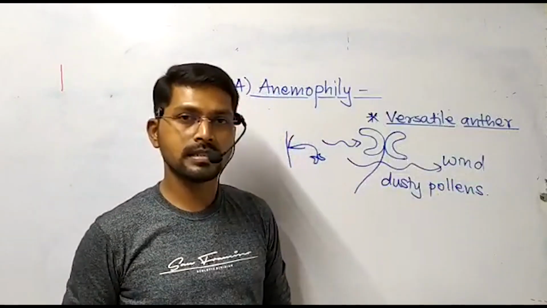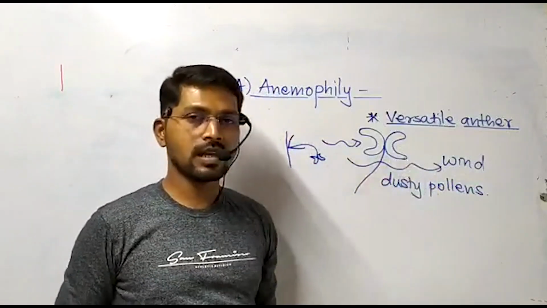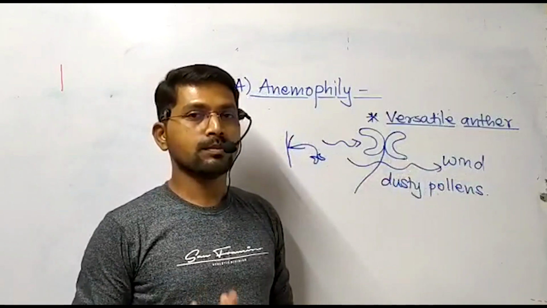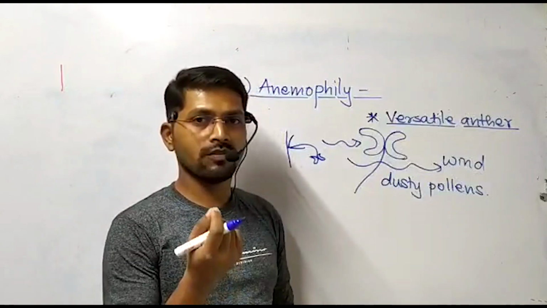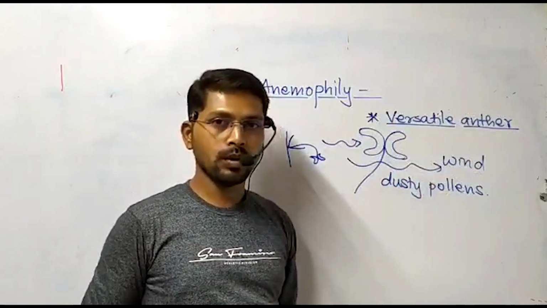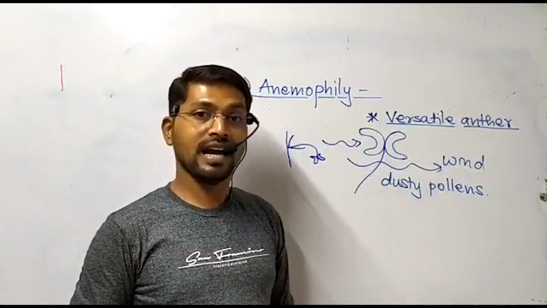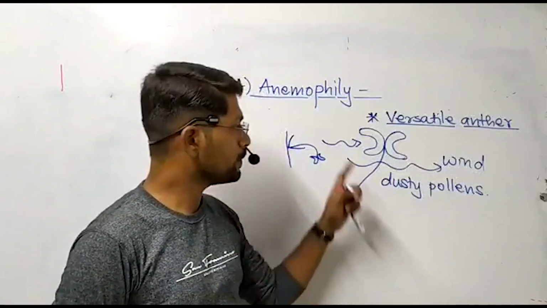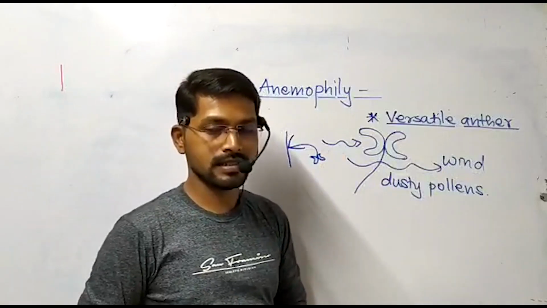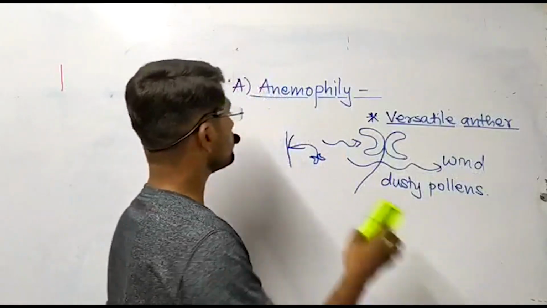Huge number of pollen grains are produced, because when agency is required in carrying the pollen grain, there is more chance of pollen wastage. So large number of pollens are formed. Those are very small, minute, dust-like pollens. Such pollens are dry and unwettable, so they can easily be carried along with the wind. So this is one more important characteristic feature of anemophilous flower.